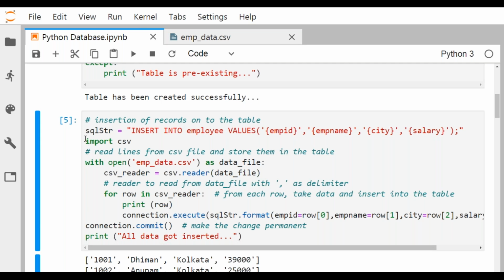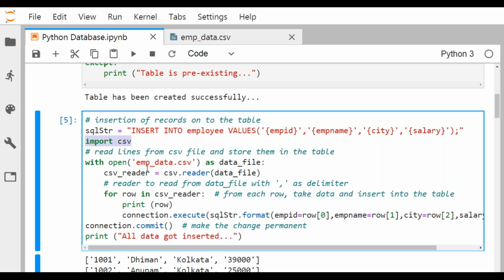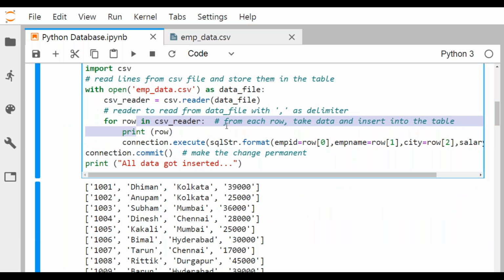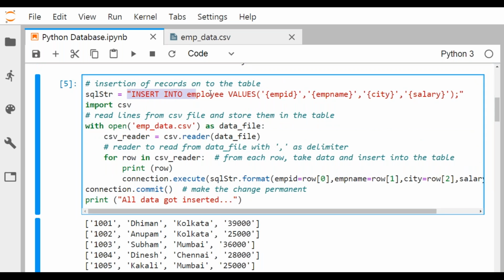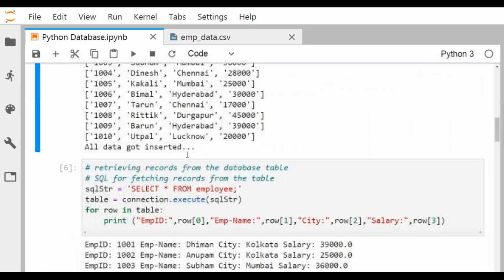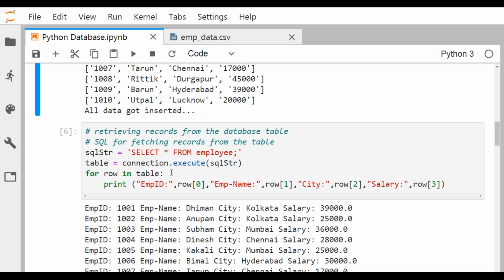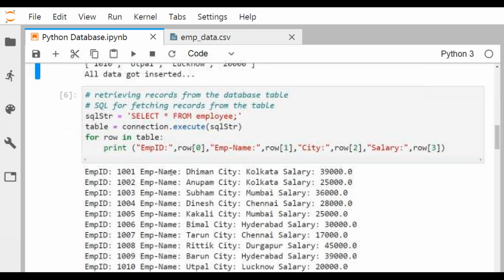So how to do it? You go for import csv, because csv has this reader. A reader knows that comma is the delimiter, which is nothing but the separator between two consecutive values. And then you are putting this onto the SQL query using the insert query. The insert query you have already written with placeholders, passing parameters to those placeholders, and this way it is working. Now this is a complete display